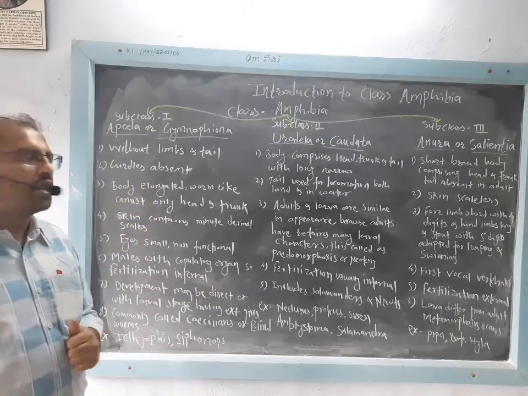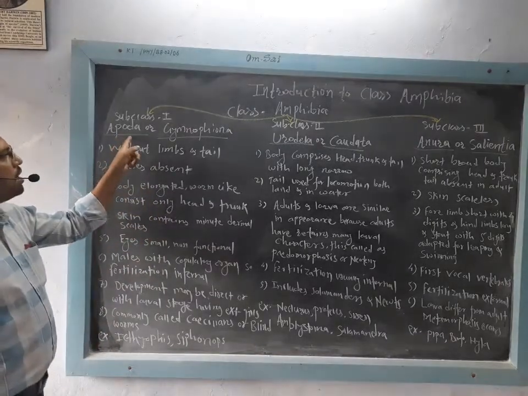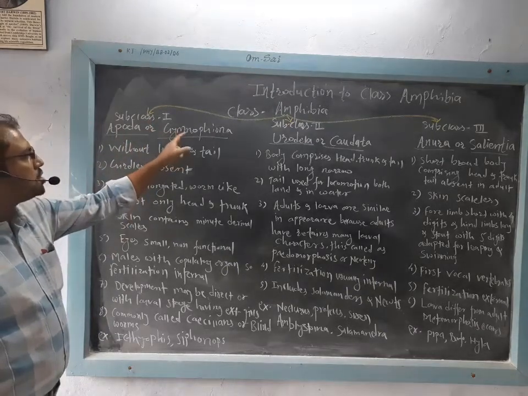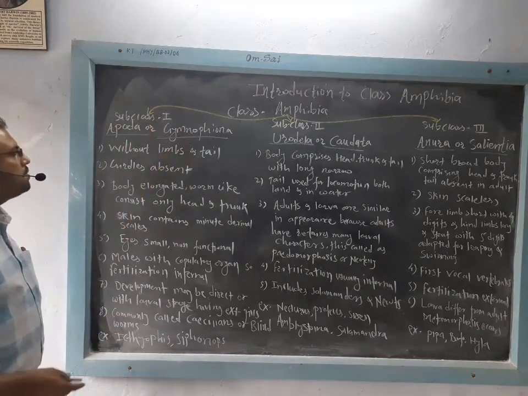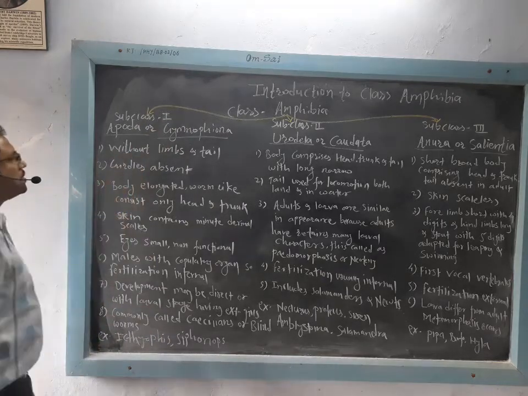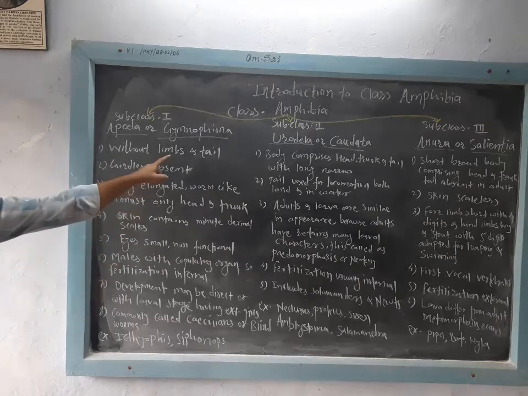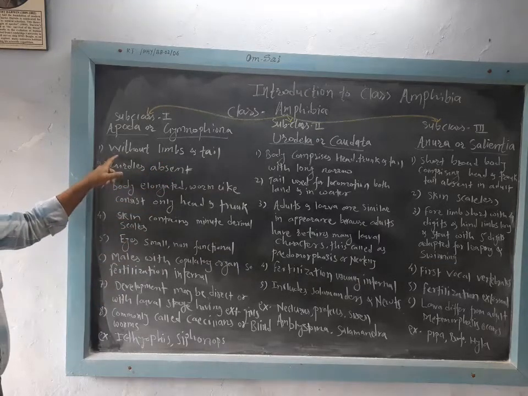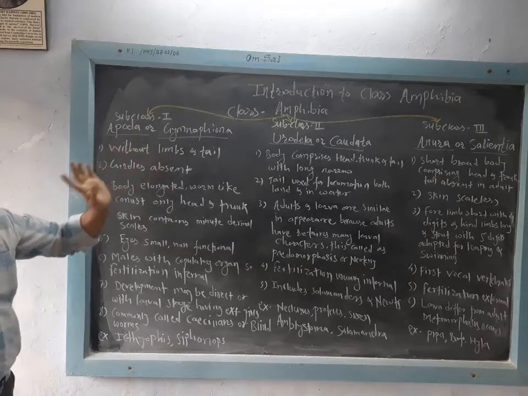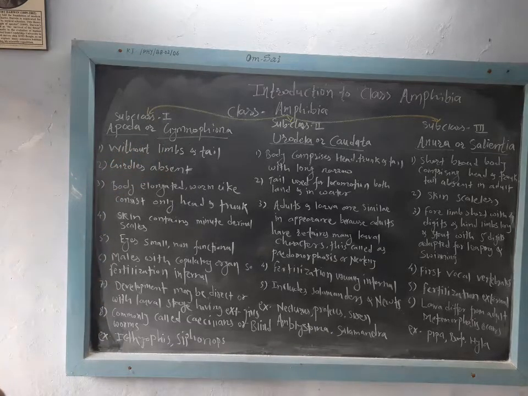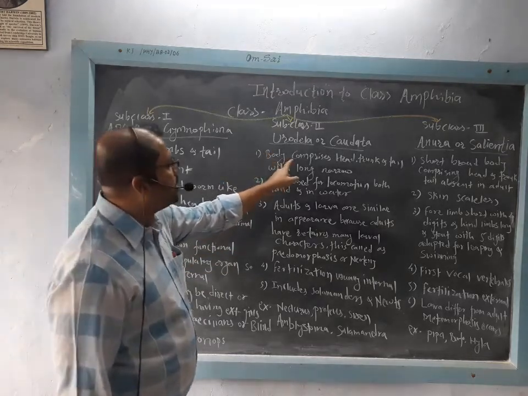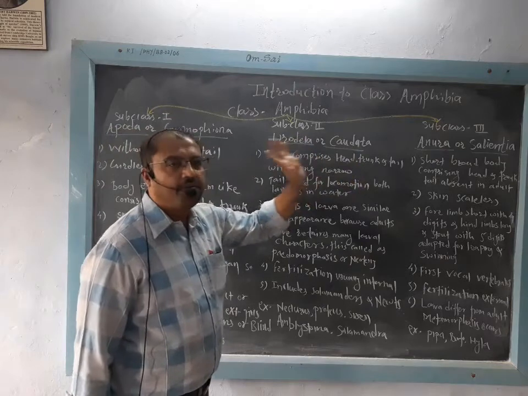The first subclass is Apoda, in which the locomotory appendages are absent, also called Gymnophiona. The characters of Apoda or Gymnophiona are that they are without limbs and tails. But in Urodela, the body has head, trunk and tail.